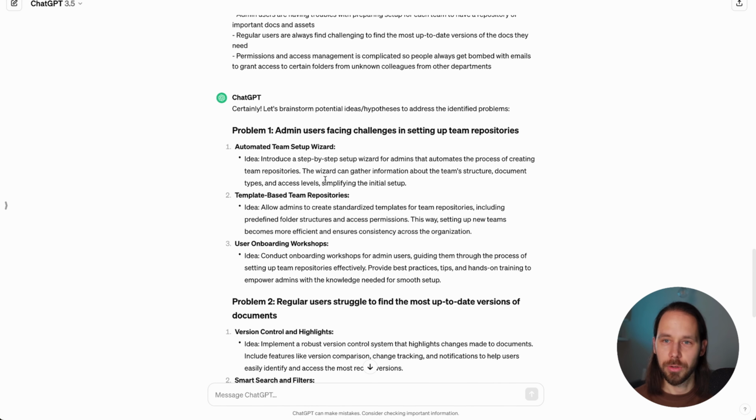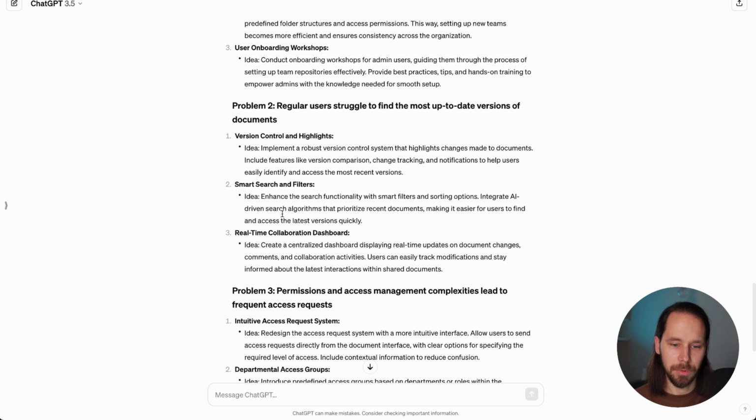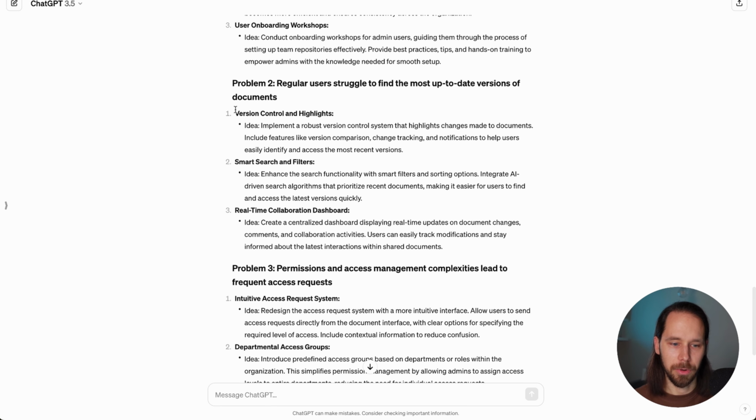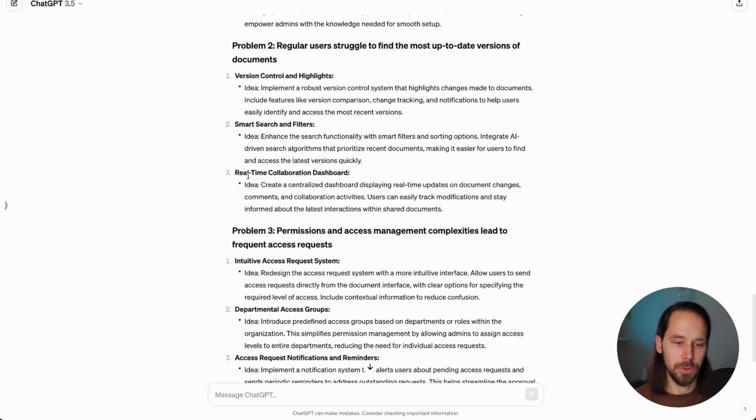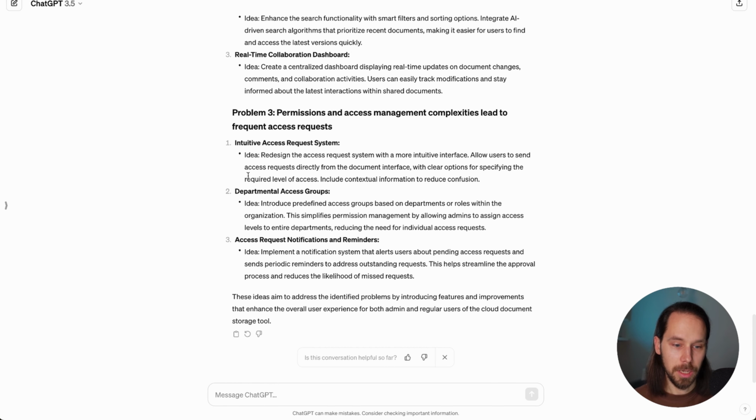So we have each of the problems with some detailed information about the ideas, how we can tackle them granularly. For example, automated team setup for the problem of admins facing challenges setting up the team repositories. Or for the second problem, which is that regular users struggle to find the most up-to-date versions of the document, we can provide version control and highlights, smart filters and search, and we also can make a real-time collaboration dashboard. So it's pretty handy. It's already a nice start.